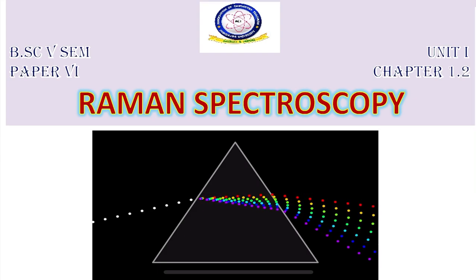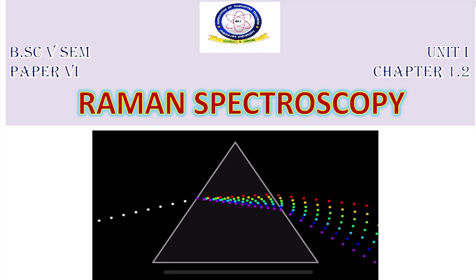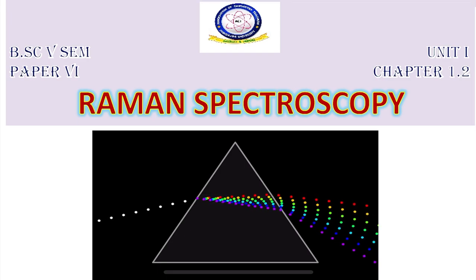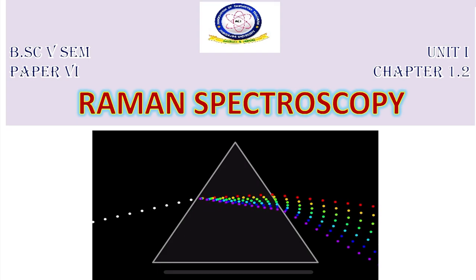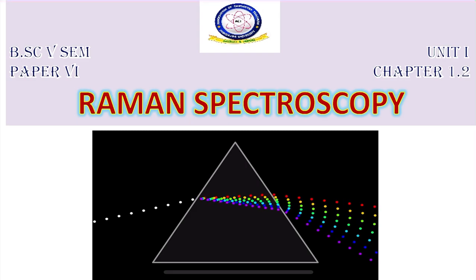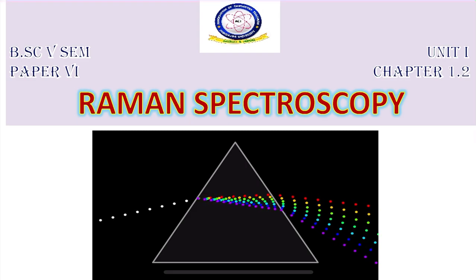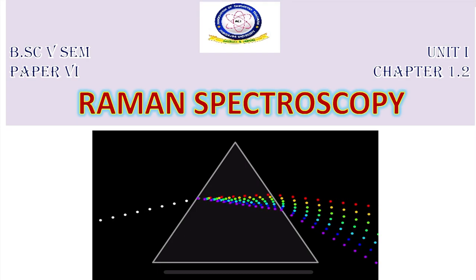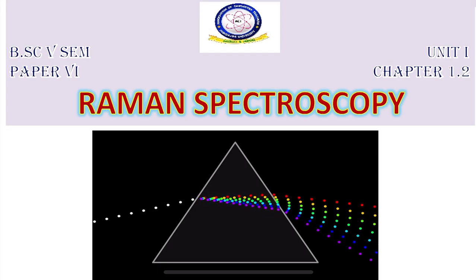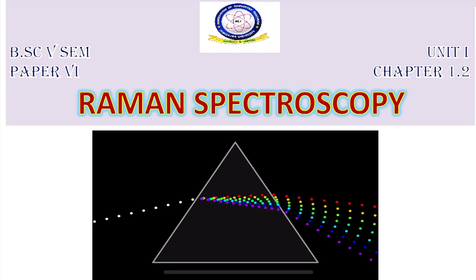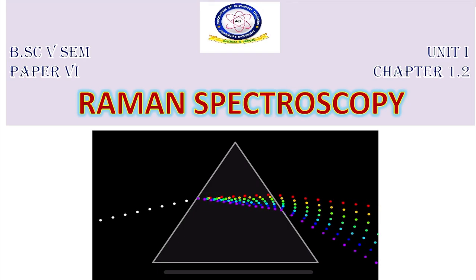Whereas the other vibrational, rotational or general spectroscopic techniques give us information about the absorption, how much of the light has been absorbed or how much of the light is transmitted. All these things are taken into consideration, whereas in Raman spectroscopy, we deal with only the scattering of light and not with its absorption.